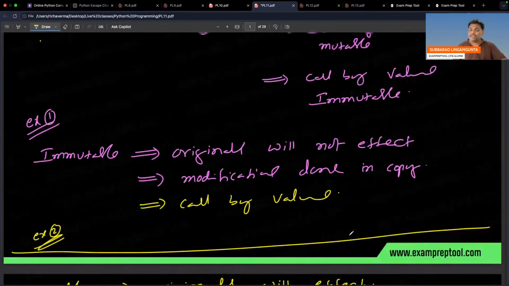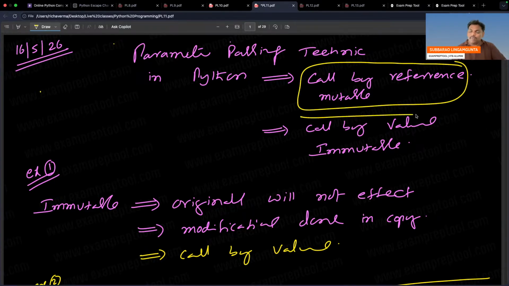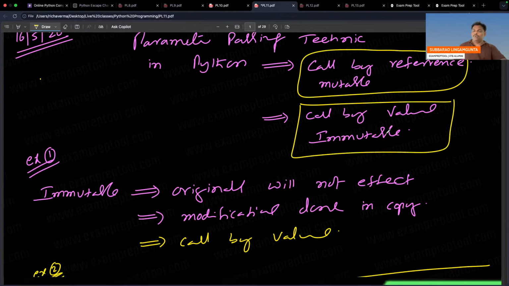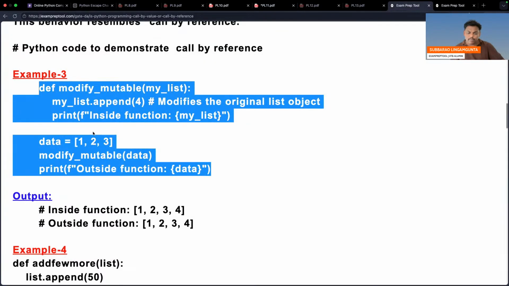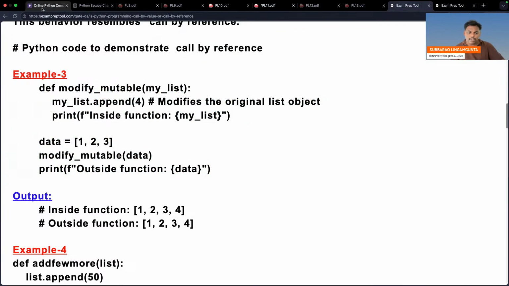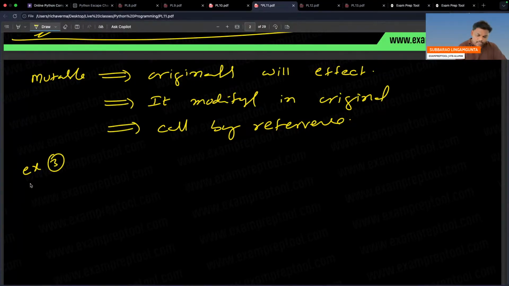So parameter passing in Python finally looks like two ways: call by reference for mutable, and call by value for immutable. I think one example I have done. Be careful, this is example 3. I executed it also, you can check. So example 3 we have done. Next, let's go to example 4.